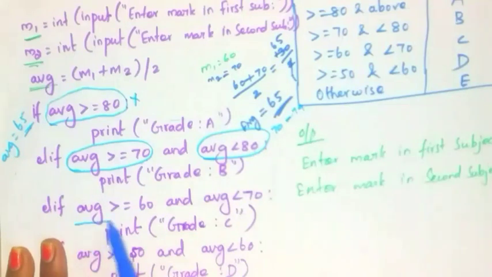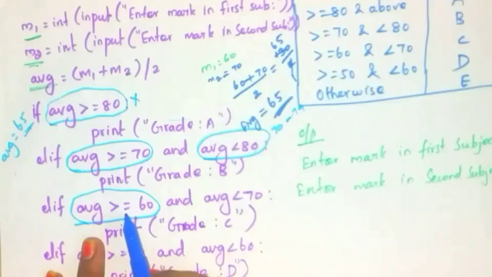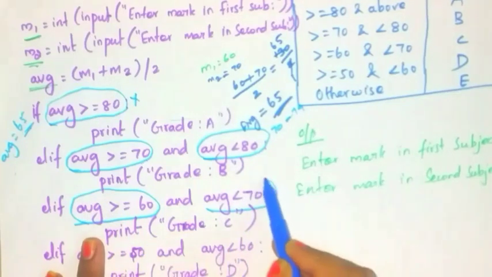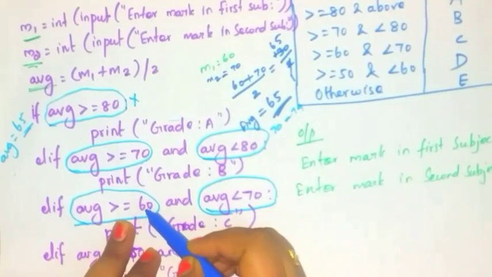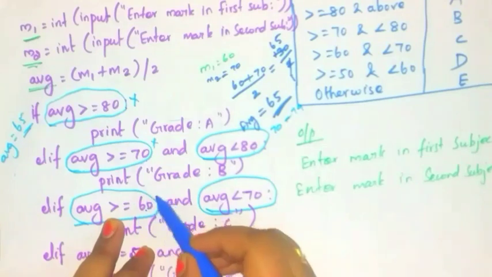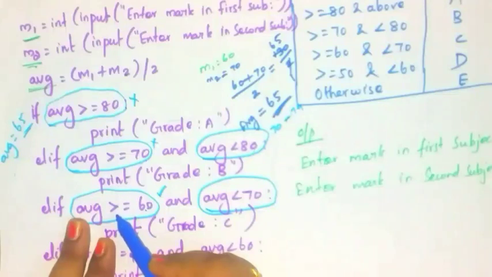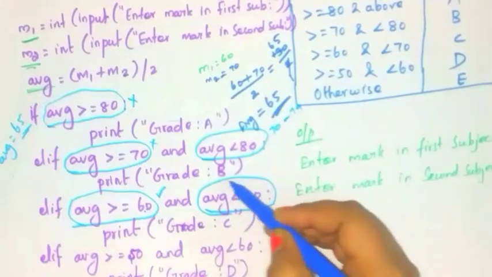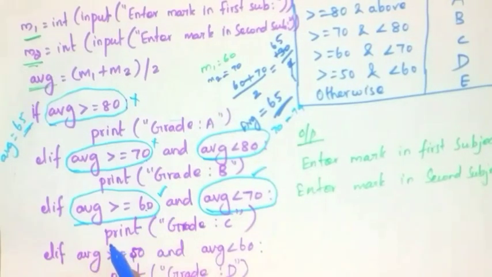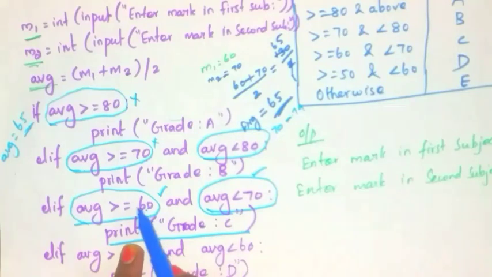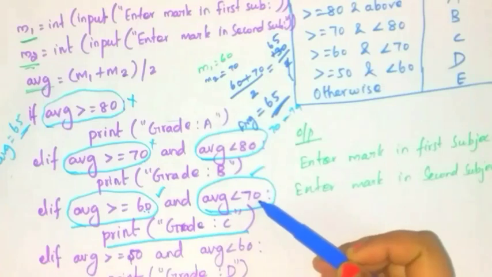Next, check the next condition. Okay, average is greater than or equal to 60 and average is less than 70. Okay, 65 is greater than or equal to 60. Is this true or false? This is true. Okay, this average is less than 70 and greater than or equal to 60. So these 2 conditions are true. If this condition is true, then you have to print this statement. Now this condition is true because 65 is greater than 60 and less than 70.